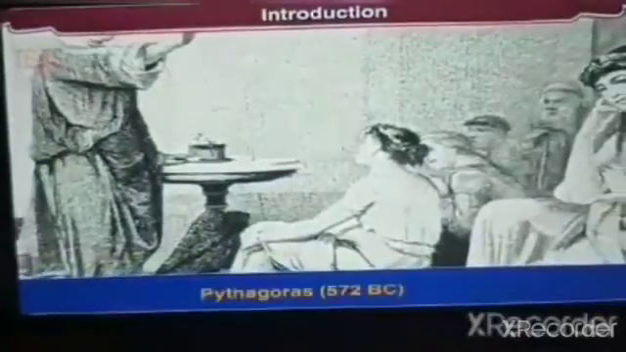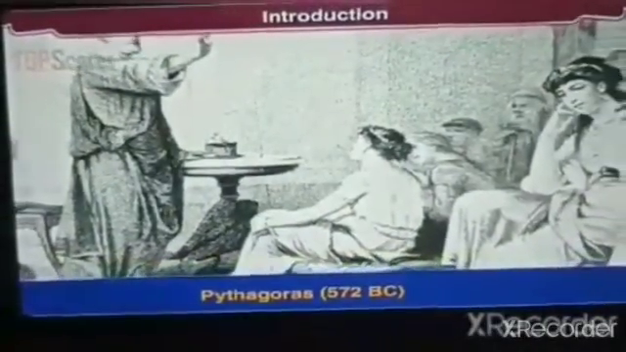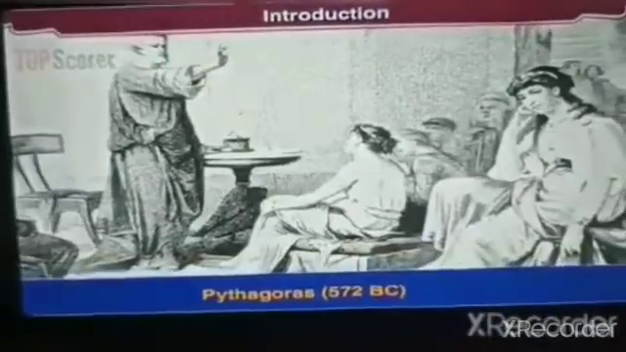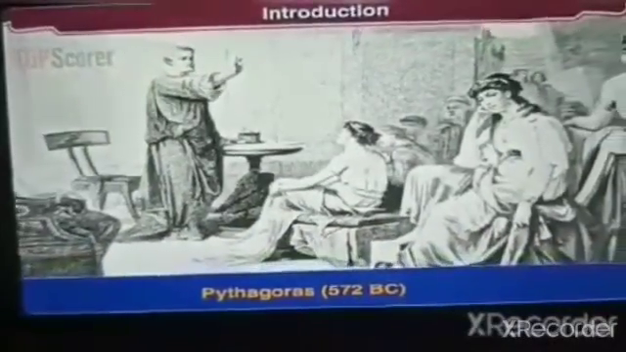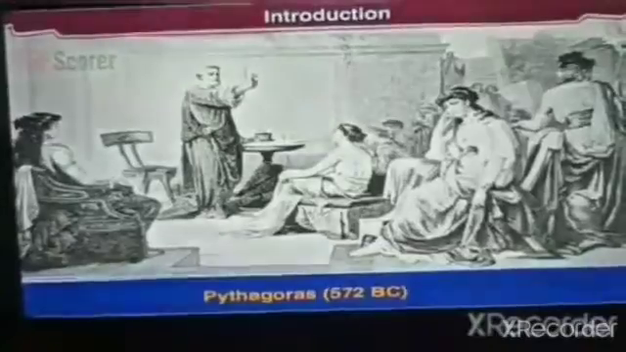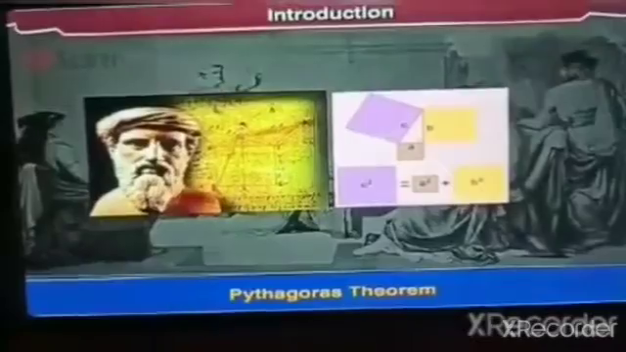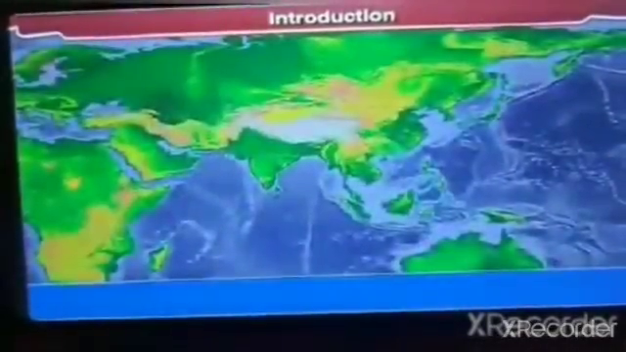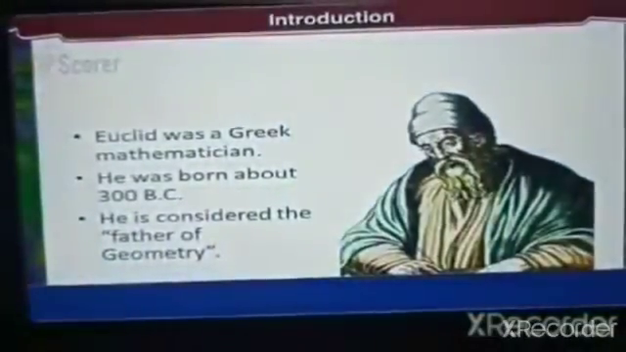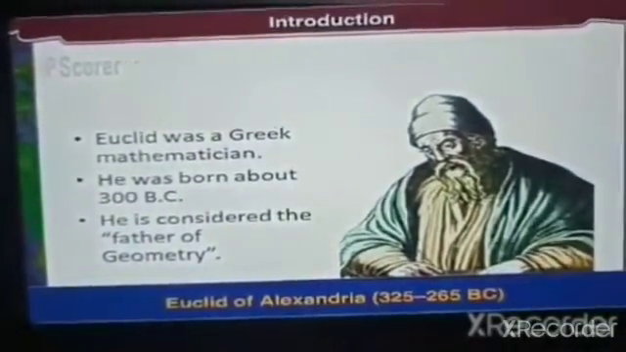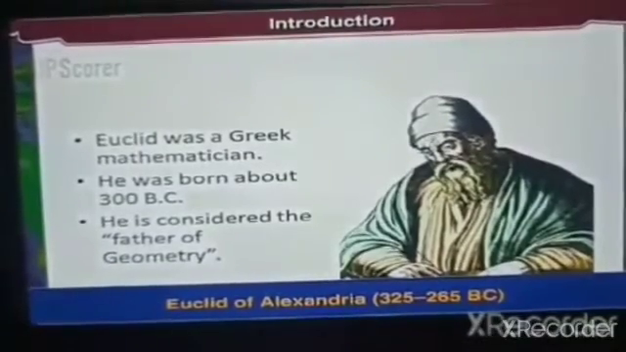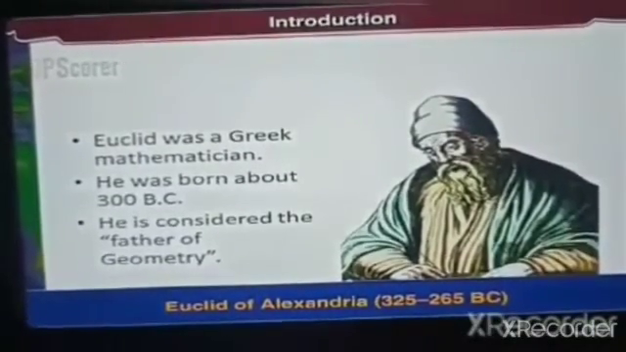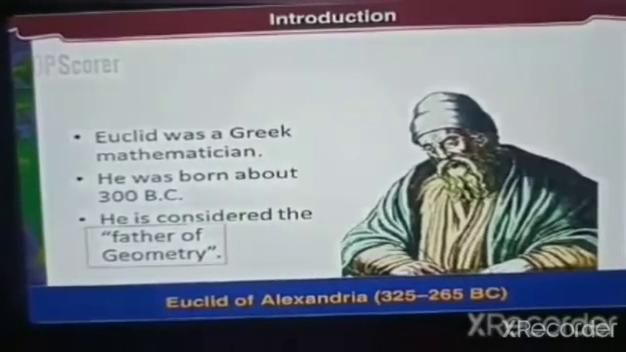The great Greek geometer Pythagoras, 572 BC, is regarded as the first pure mathematician to logically deduce geometric facts from basic principles. The most famous and useful contribution of Pythagoras is the Pythagorean theorem. Euclid of Alexandria, 325 to 265 BC, was one of the greatest of all the Greek geometers and is considered by many to be the father of modern geometry.